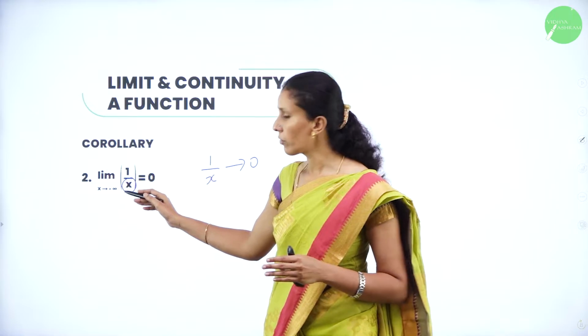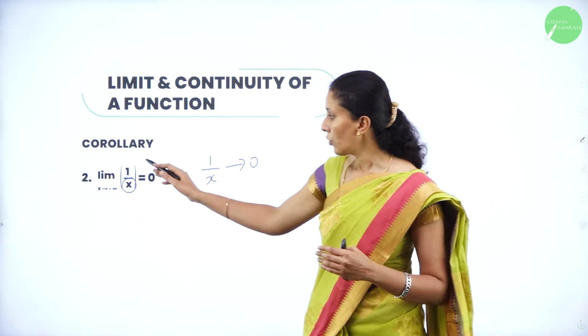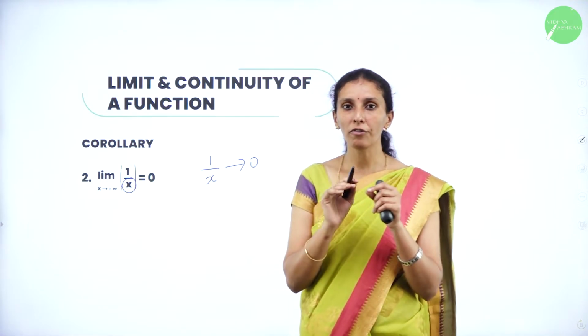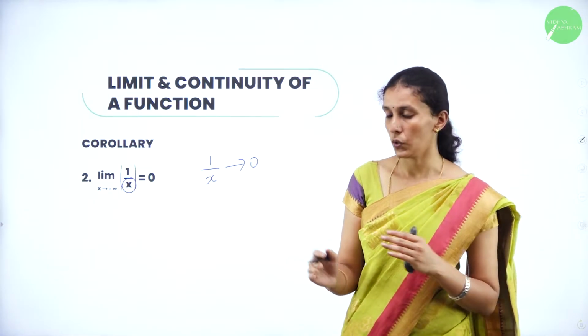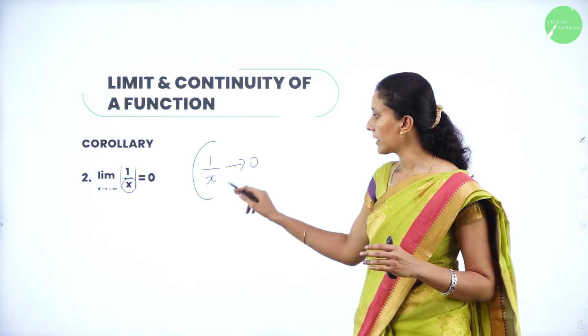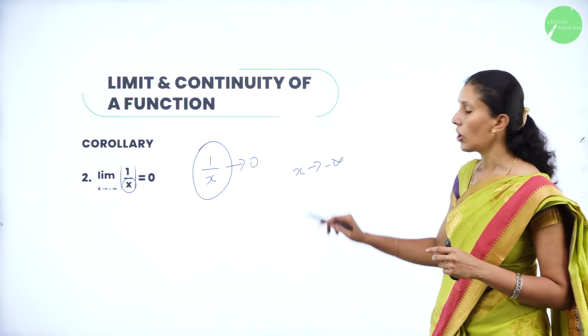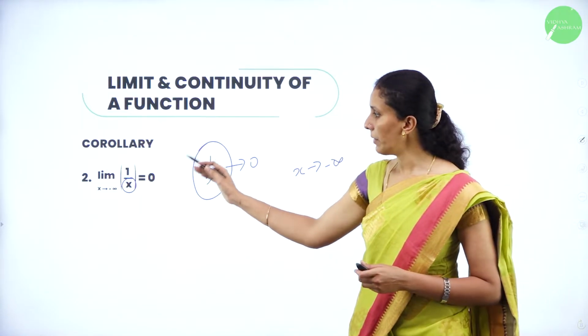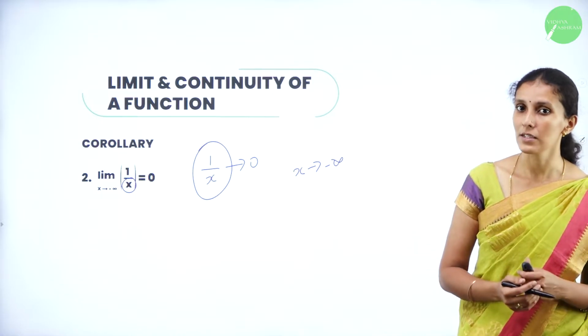So if you substitute minus 2, minus 4, minus 100, minus 5000 and so on, you may get a value in the form of minus 0.0 something, but it is almost nearer to 0. So therefore 1 by x tends to 0 as x tends to minus infinity also. Therefore, the limit of 1 by x as x tends to minus infinity becomes 0.